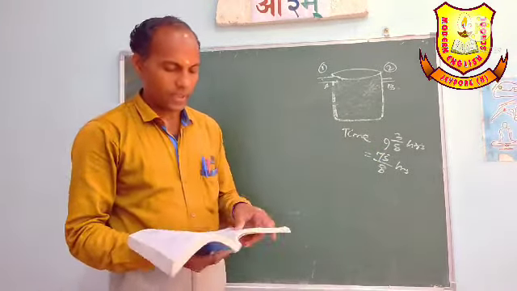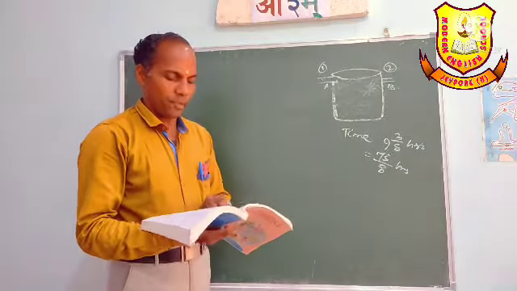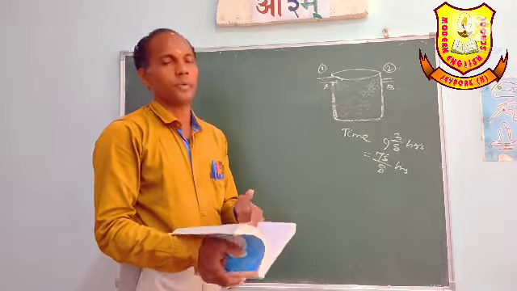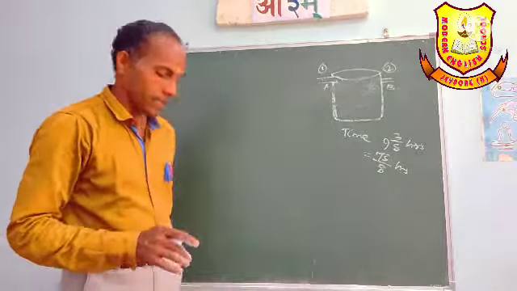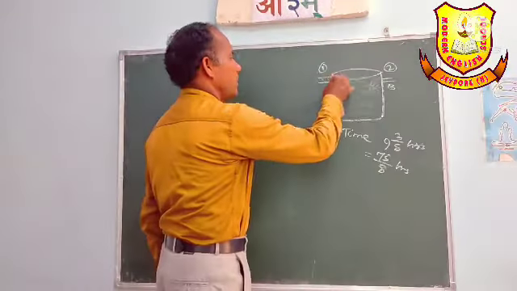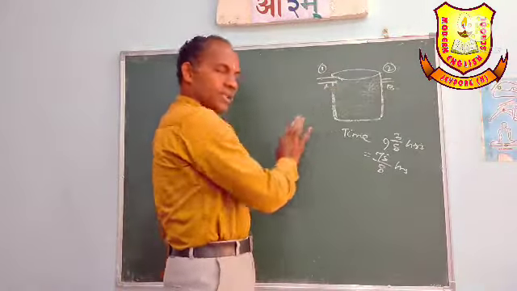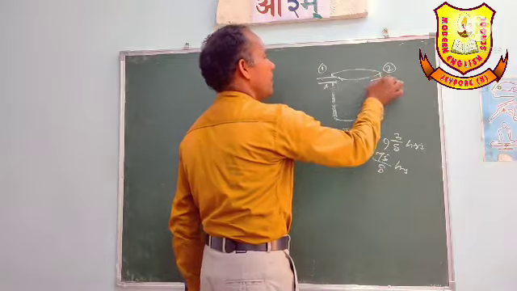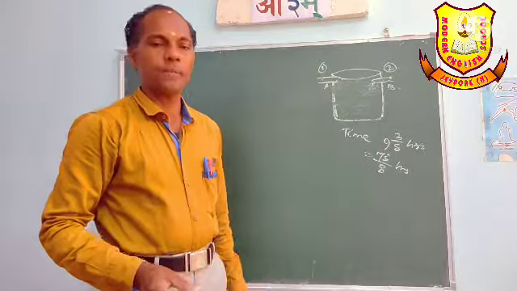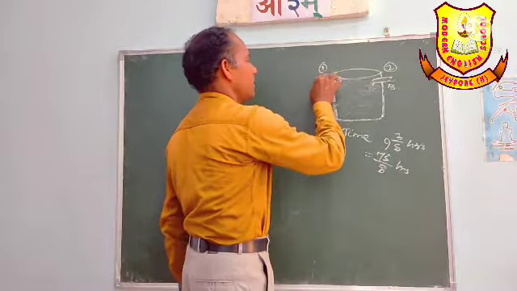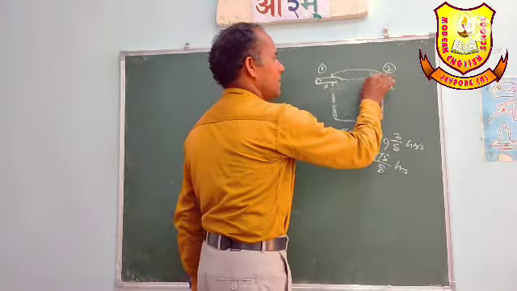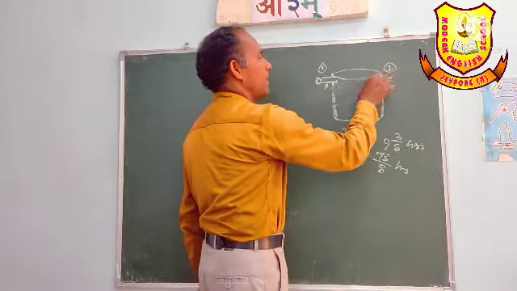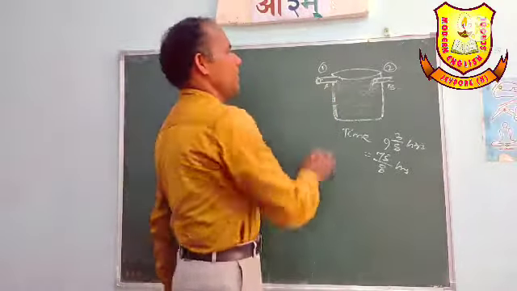Okay, and next what is given? The tap of a larger diameter takes 10 hours less than the smaller one to fill the tank. If separately each is open alone, how much time will it take, we will see. So this is the larger diameter. This is the cylindrical tap. Its diameter is less than this diameter.